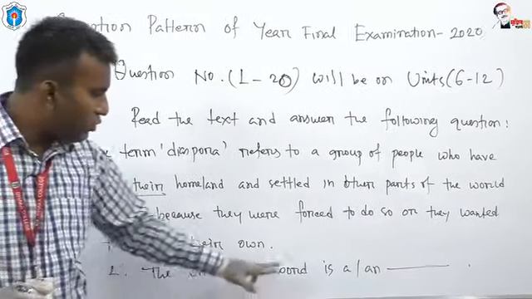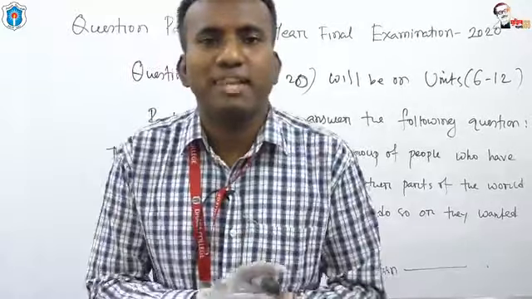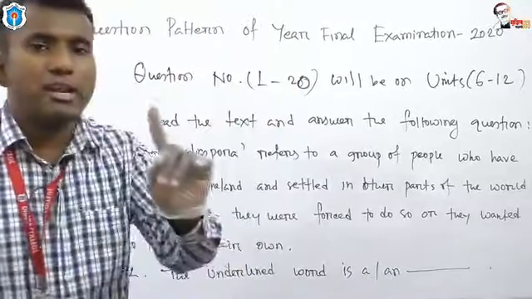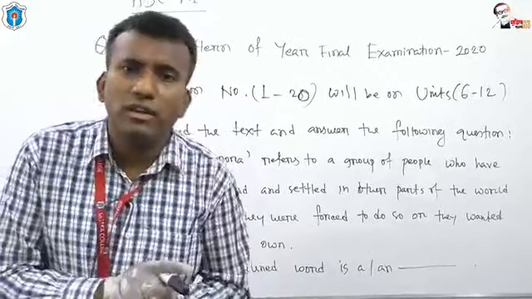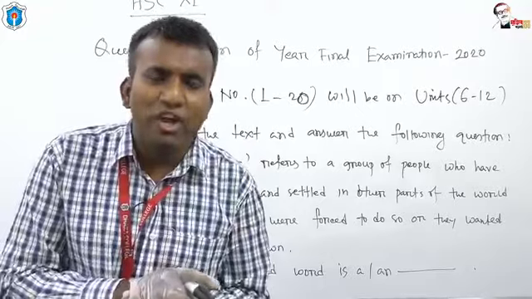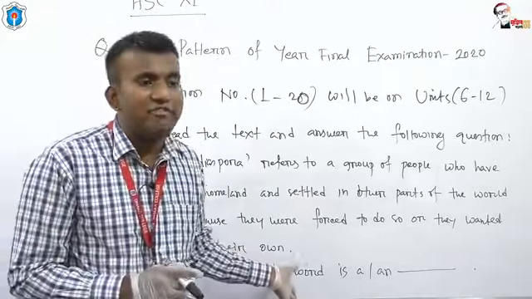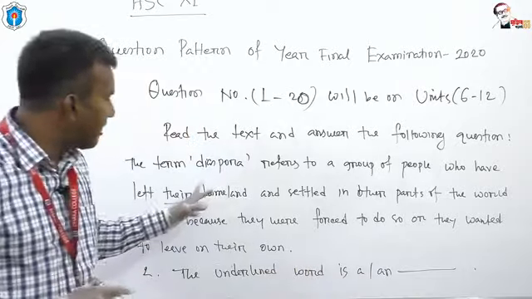The underlined word is a or an dash. There may be some options. Option number 1, suppose noun. Option number 2, pronoun. Option number 3, adjective. Option number 4, adverb. So you have to identify the parts of speech of the underlined word.